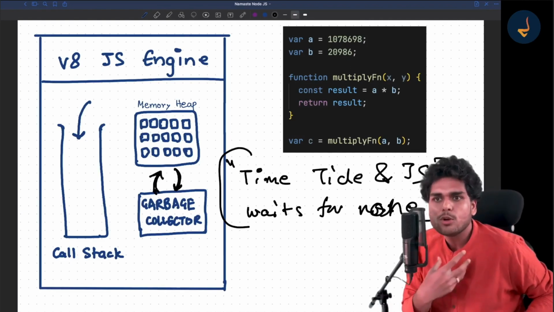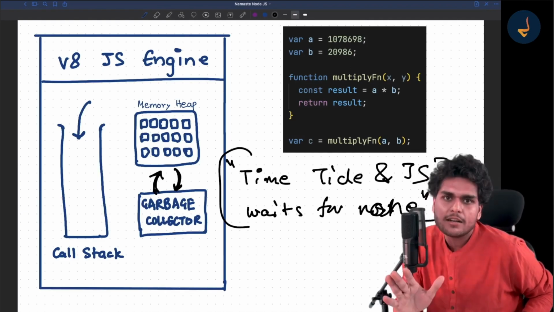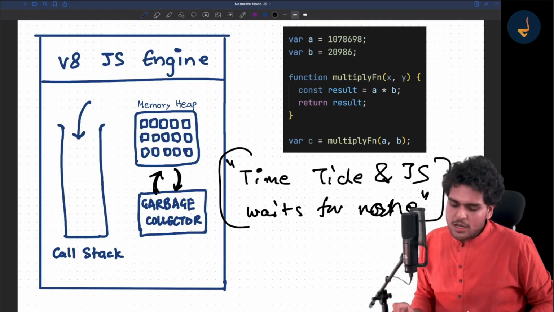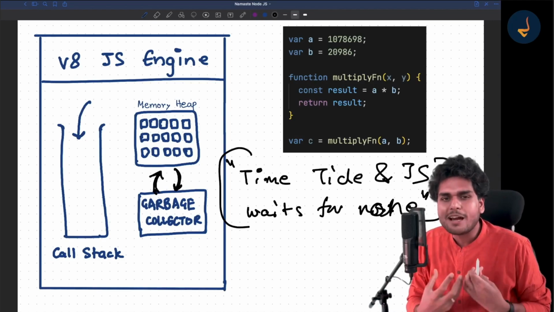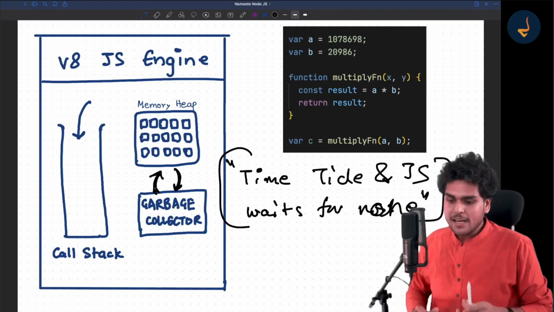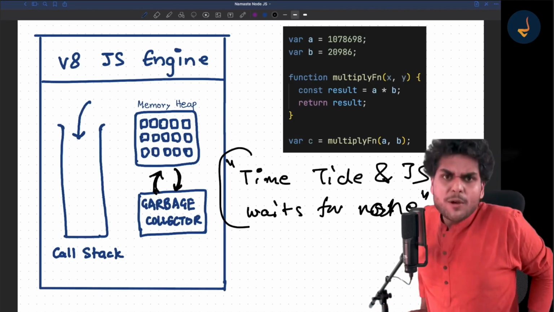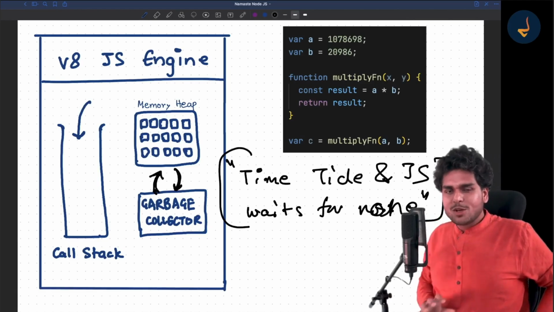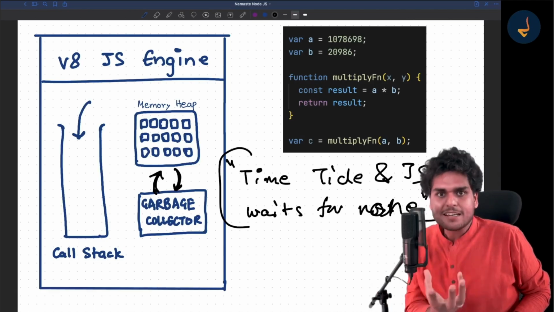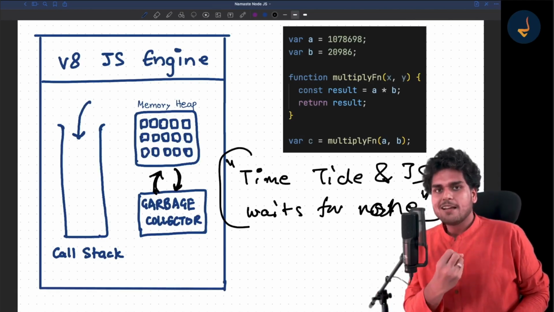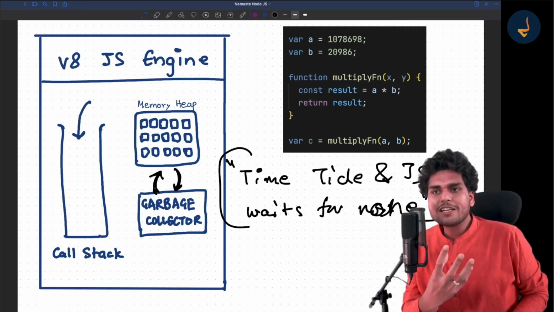It does not know how to do it. It's not good at it. Okay, so this is how synchronous code is run, and this is the kind of code JavaScript loves. Right? Now, I hope you have understood this. So now let me go ahead and show you how asynchronous code is run, and how the JavaScript engine deals with asynchronous code.